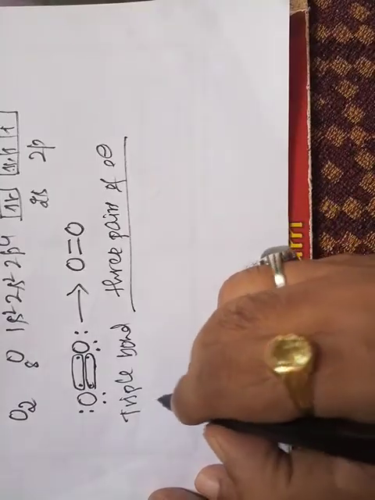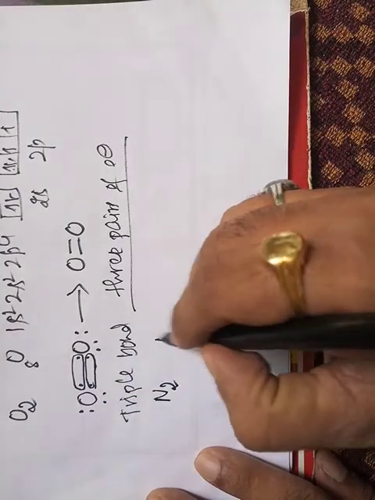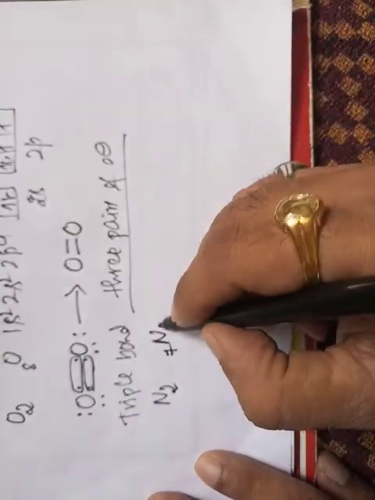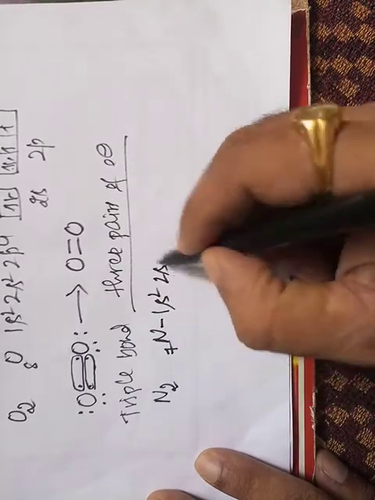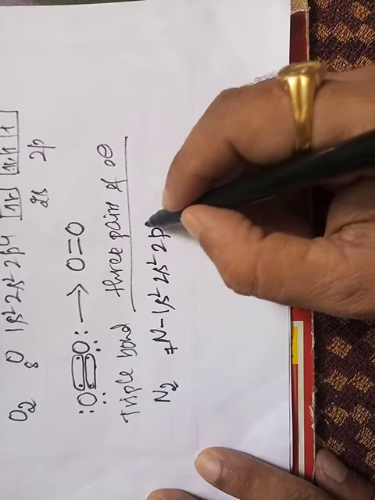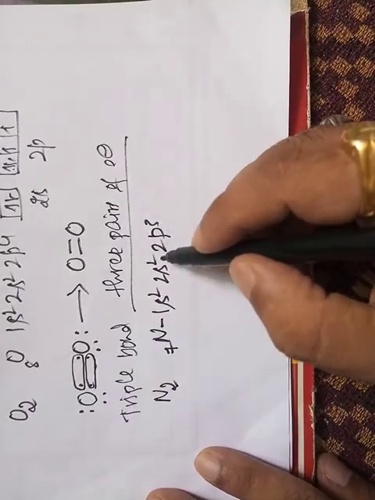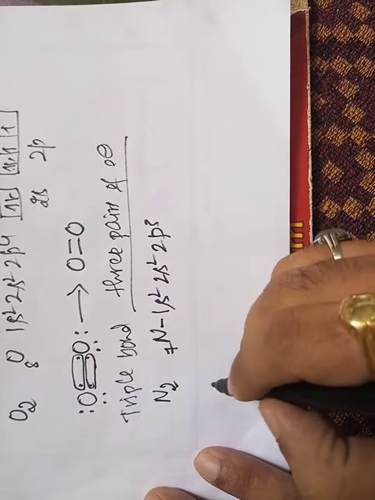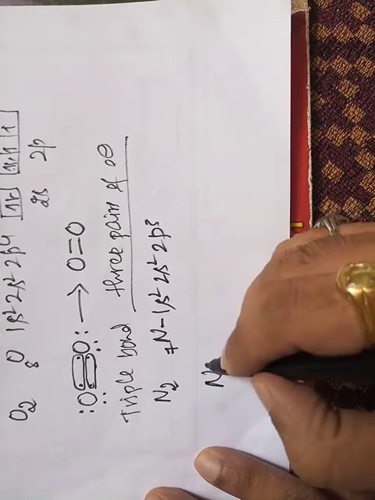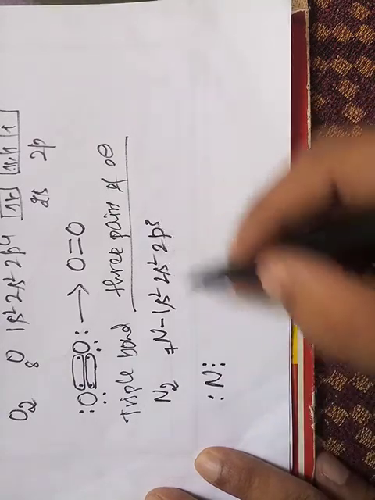For example, the nitrogen molecule. The atomic number of nitrogen is 7 and its electronic configuration is 1s2, 2s2, 2p3. So the nitrogen atom has 5 valence electrons.